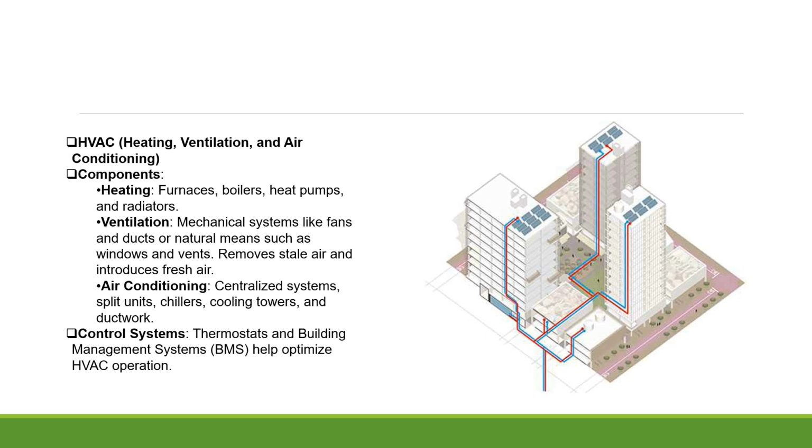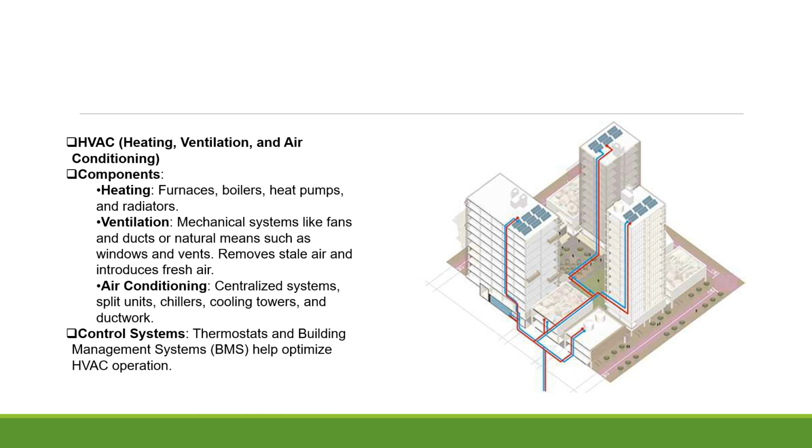The following are some of the components of building systems, some of the things that make up a building system. First is HVAC, heating, ventilation, and air conditioning. The purpose is to provide thermal comfort and acceptable indoor air quality. The components are heating, ventilation, and air conditioning.